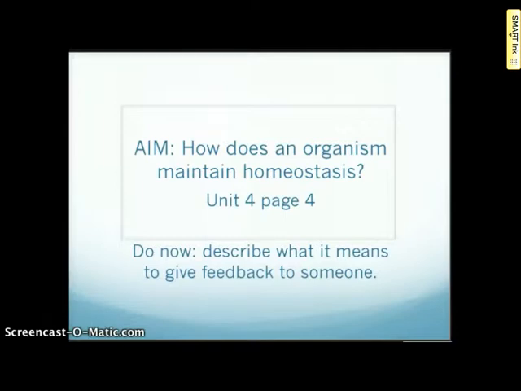How does an organism maintain homeostasis? Do now. Describe what it means to give someone feedback. Hopefully you responded. When giving someone feedback, you're telling them what they're doing correct and what they need to improve on.